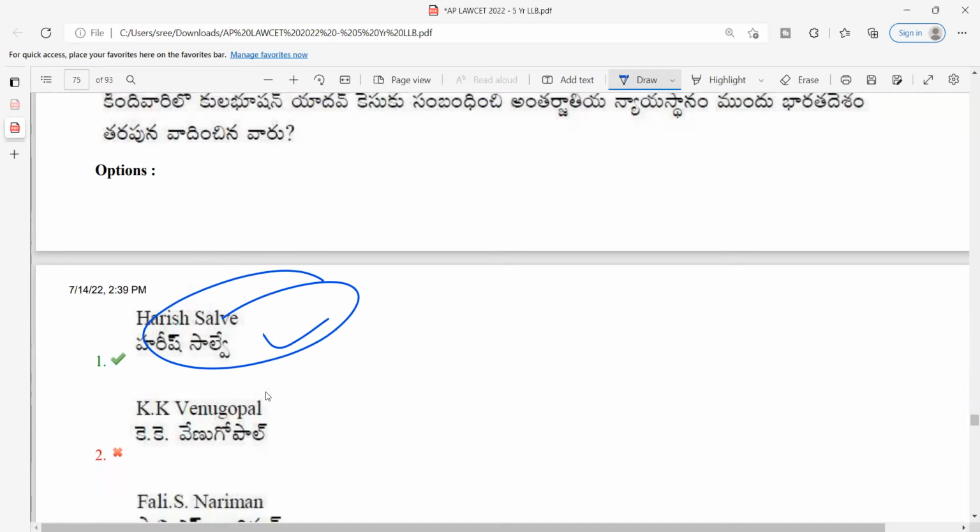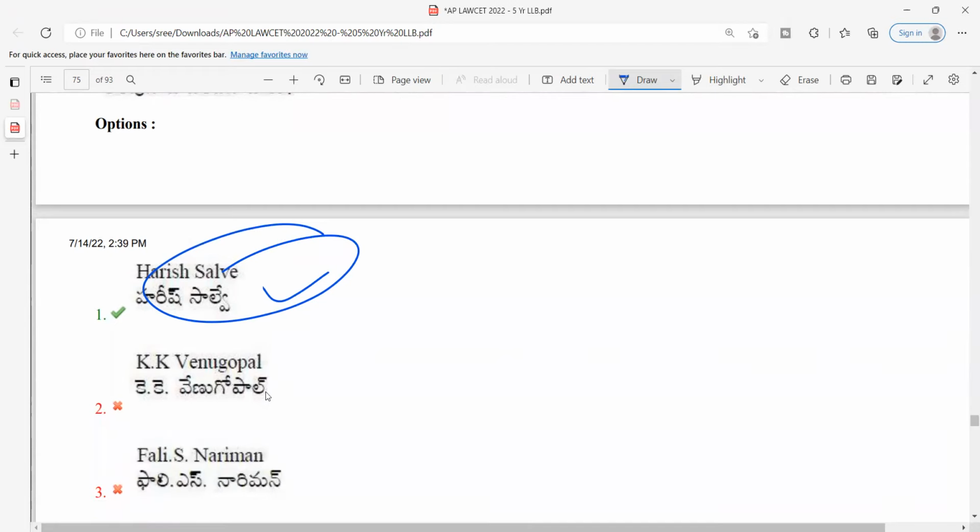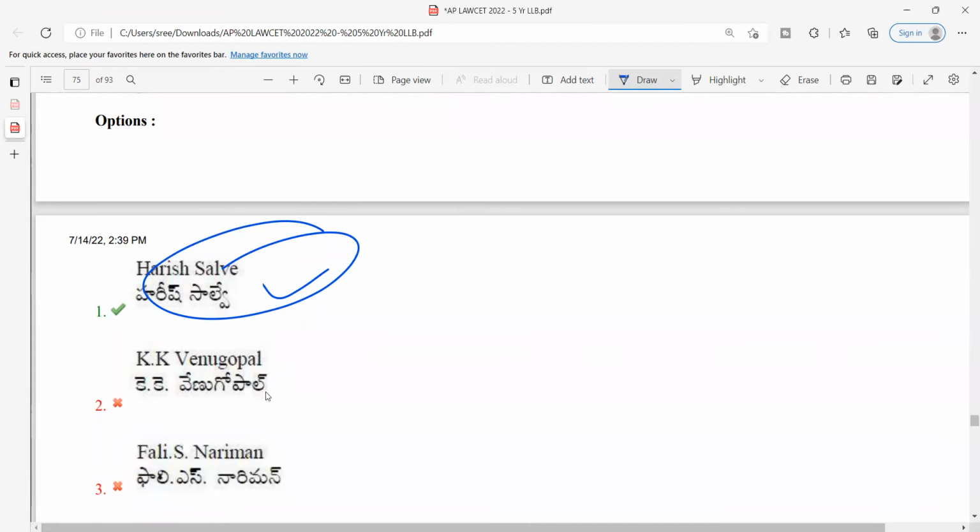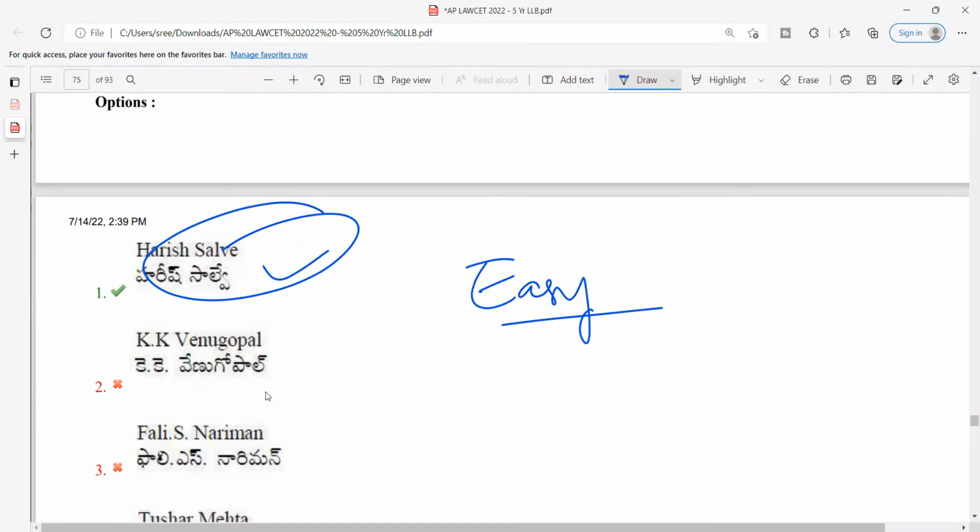I am not sure if it has appeared in AP, but it has appeared in TS, I guess. So did you come across this particular question with the same options, I guess? Yes or no? Okay. If you have gone through it, it would be easy. Next.